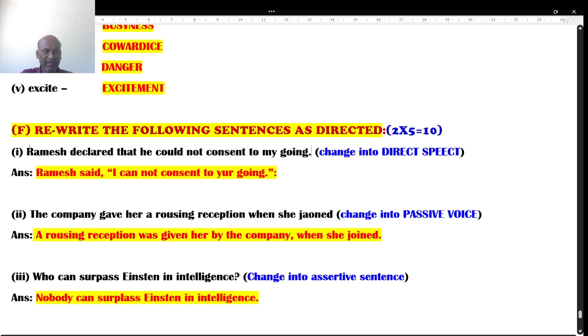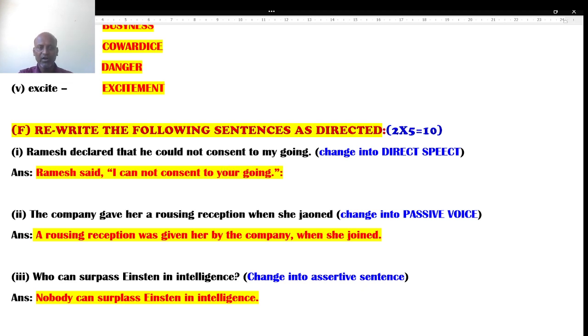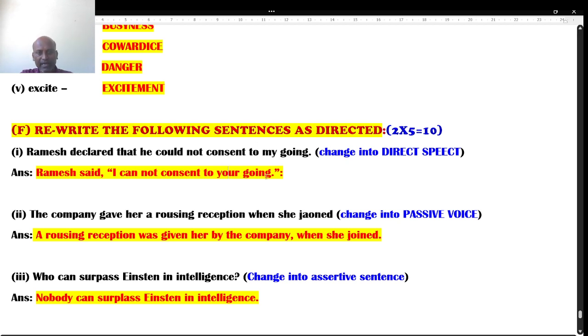What is the answer? Ramesh declared is given. I will change to Ramesh said. After that, comma, and what he said is supposed to be in double-headed comma. I have written double-headed comma, that he is nothing but I. Could not is given. Direct speech of could not is cannot. Verb form one is consent to. My going is given. It is supposed to be your going. Ramesh said, "I cannot consent to your going." Yeah, it's the right answer. So this is how we can change it.